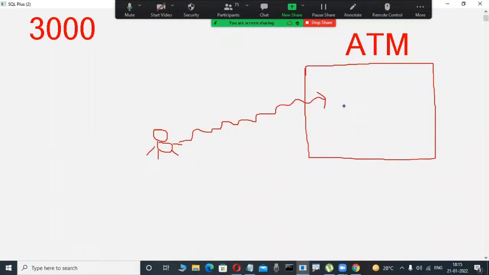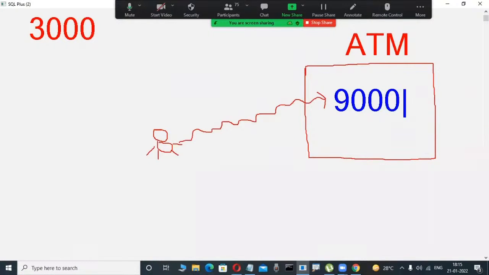Now I decided to withdraw some amount. Okay, fine, but unfortunately, 3,000 is the balance available. Whenever I insert the ATM card, after entering the amount, it will ask. In that case, maybe I mentally decided to withdraw 9,000 rupees. Now as I try to withdraw 9,000 rupees, will I get 9,000 rupees?